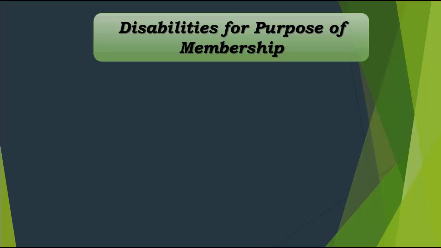Next we move on to the disabilities for the purpose of membership, right? Who are the people who cannot qualify as chartered accountants and cannot be said to be members? Is there a category of people who cannot qualify? Yes, we have them, right? Because if you want to become a chartered accountant, the minimum age required is 21, right? Now you have a 5 years course. So even if you qualify your class 12 at the age of 16, you'll be a CA only after 21.